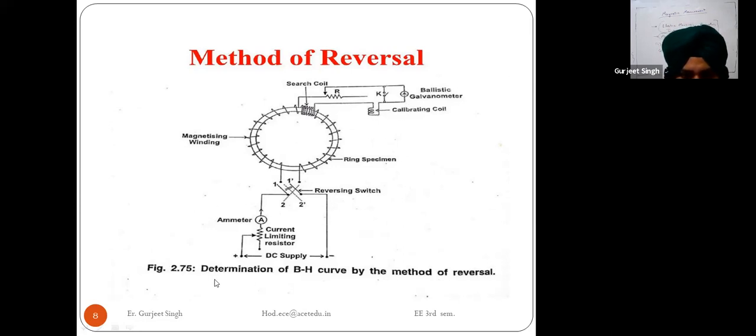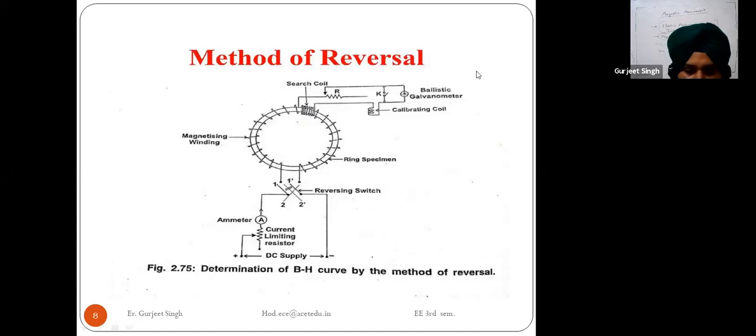So we can determine the value of B and the value of H using this experiment. This is the method of reversals.